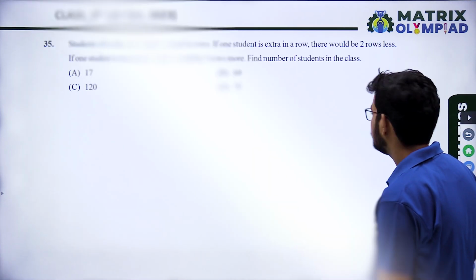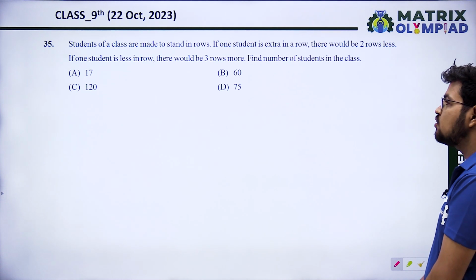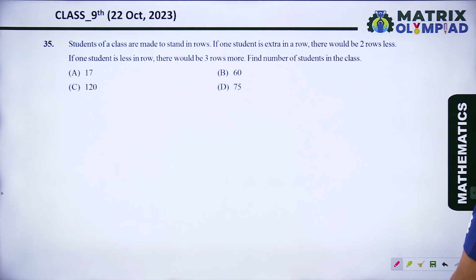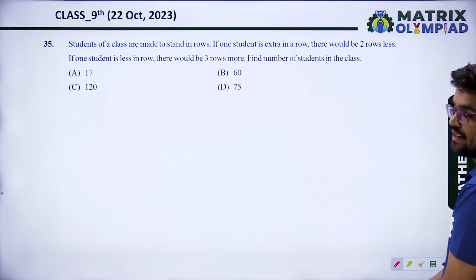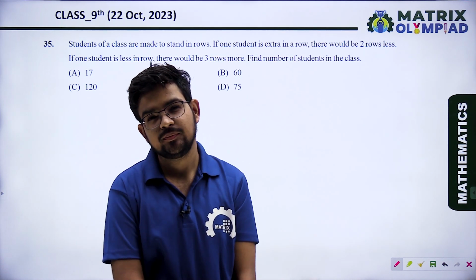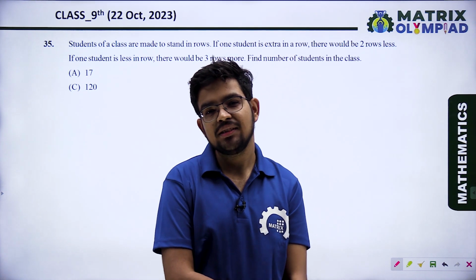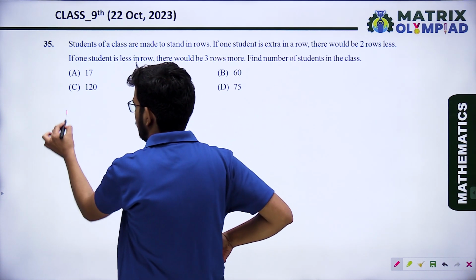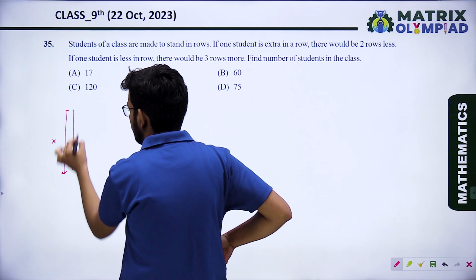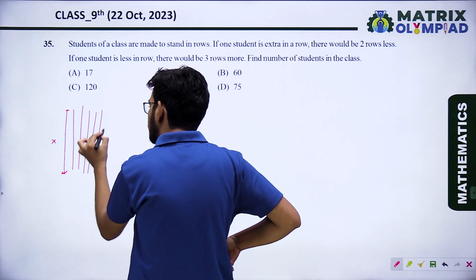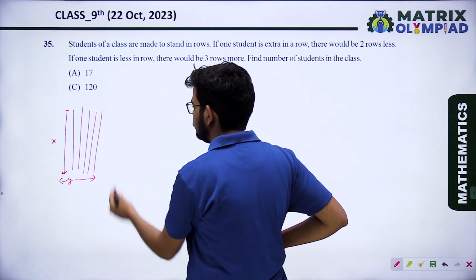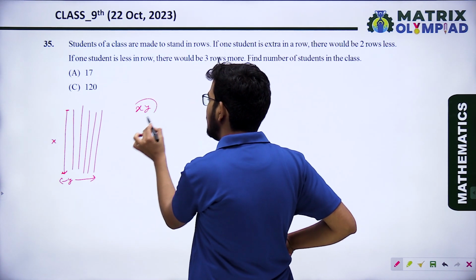Next question. A class of students is made to stand in rows. If one student is extra in a row, there would be 2 rows less. Just assume there are x students in a row and the number of rows is y. So the total number of students will be x into y.